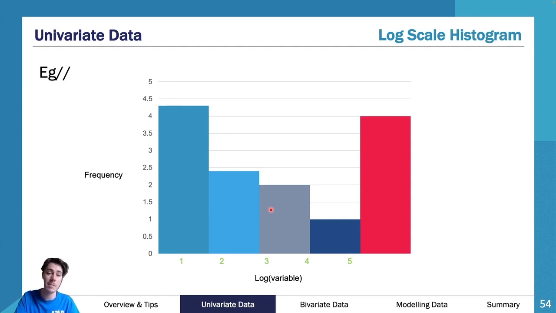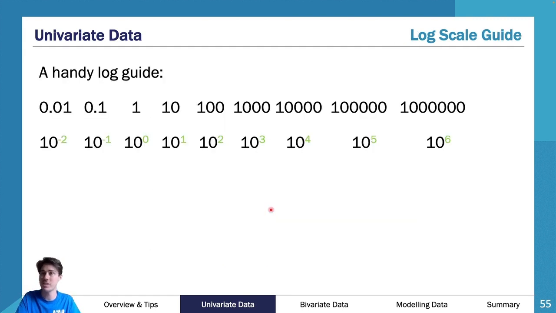So if we're talking about population, we'd say log bracket population. And as you can see here, this is what our log guide means. Your log is the value up here, it's the value that the 10 is to the power of. So a log of 2 is essentially 10 to the 2, and it is 100.